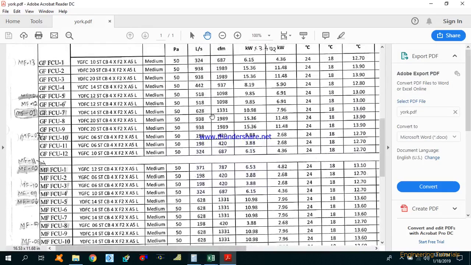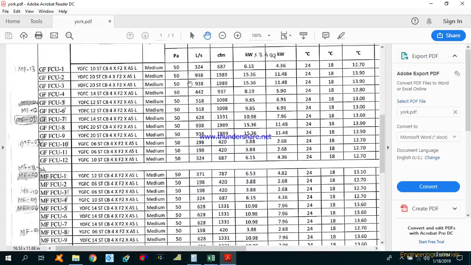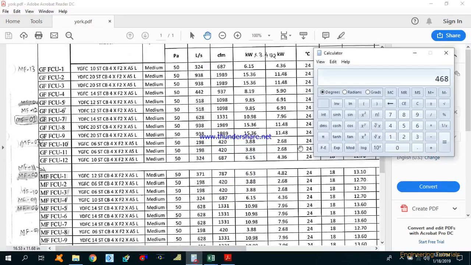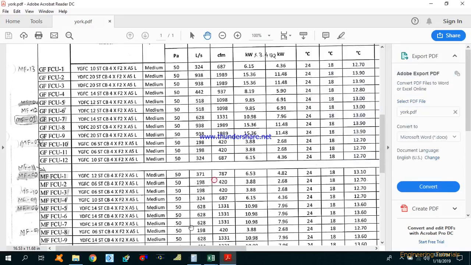So we are going to select 2 machines for showroom 1, that is 938 liters per second and 518 liters per second. That is 938 plus 518, so total 1456 liters per second.